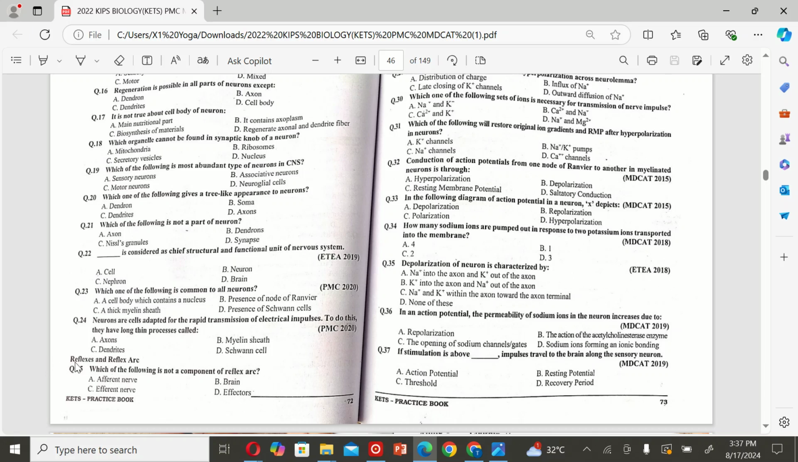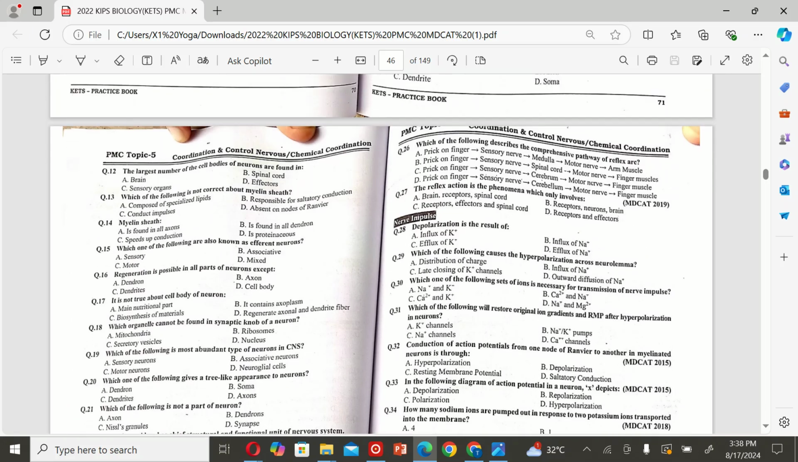Axons. The next MCQ is reflex and reflex are... Question number 25. Which of the following is not a component of reflex? A. Afferent nerve, B. Brain, C. Efferent nerve, and D. Effector. So the correct option is B. Brain.